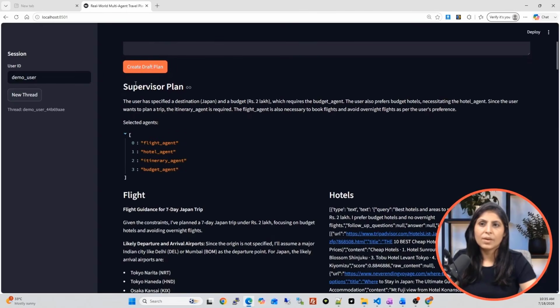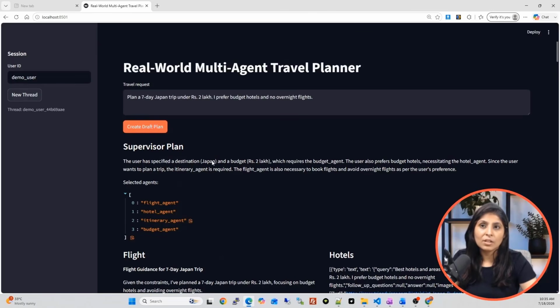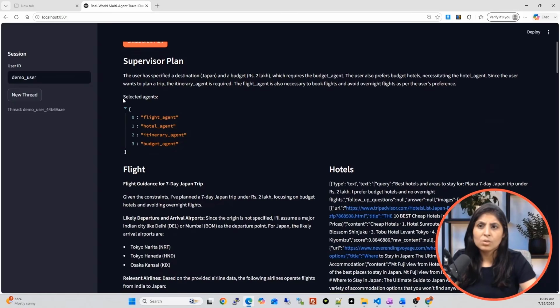Okay, the supervisor plan. First, the supervisor agent is working. The supervisor agent used these 4 agents: flight agent, hotel agent, itinerary agent, and budget agent. It is not selecting the weather agent. Why? Because this is the user's query, and in this query, there is no mention of weather. So the supervisor agent decided to select these 4 agents.